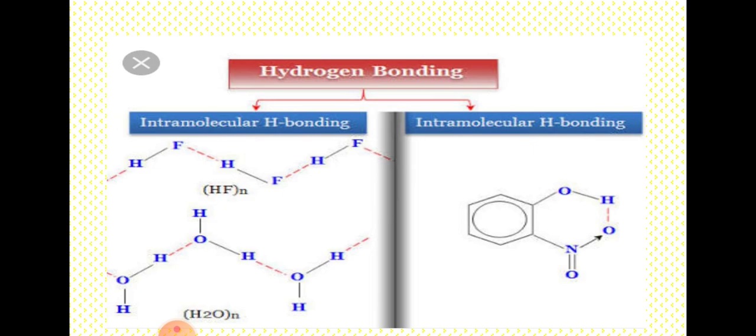If we talk about the strength of hydrogen bond, it depends upon the atom with which hydrogen atom forms hydrogen bond. Actually, the magnitude of hydrogen bonding also depends on the physical state of the compound. It is maximum in the solid state and minimum in gaseous state. The hydrogen bonds have strong influence on the structure and properties of the compounds. And you have to remember that hydrogen bond is weaker than covalent bond.